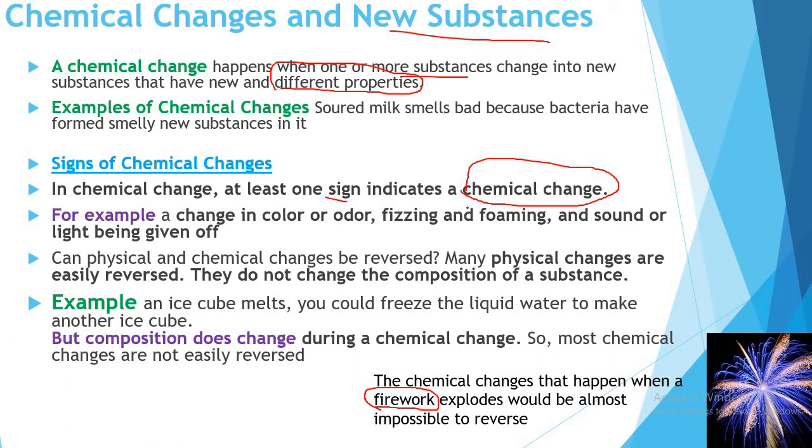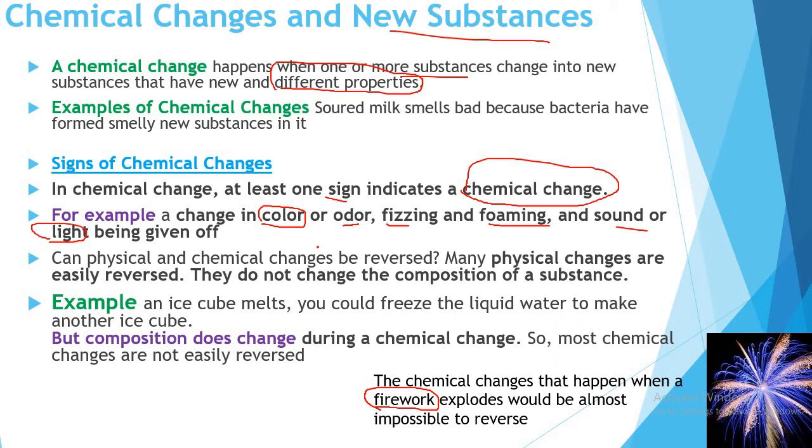Another sign is forming bubbles. When you mix sodium bicarbonate with vinegar, what happens? It forms bubbles. Forming bubbles is a sign of a chemical change, and a new substance was formed. So, for example, a change in color indicates that a new substance formed. Odor or smell, like sour milk smelling bad. Bubbling, forming gas. Sound or light, like fireworks.